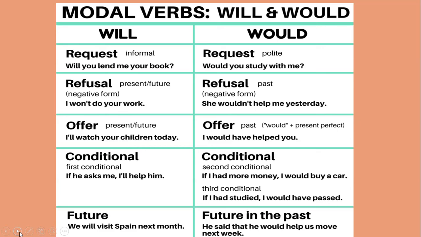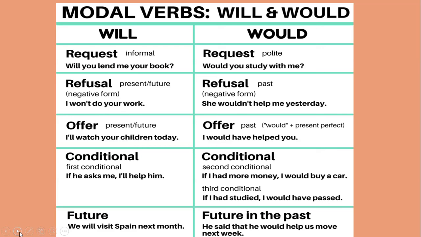Okay. The next use is very simple. It is the past form of will. That means future in the past. He said that he would help us move next week. Now you will think, future in the past, how is it possible? Yes, it is possible when we talk about direct indirect speech or reported speech. Yes beta, this rule is for the reported speech. He said that he would help us move next week. So this is a sentence of indirect speech. Clear?